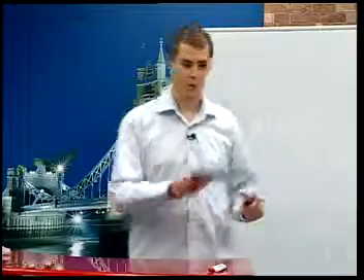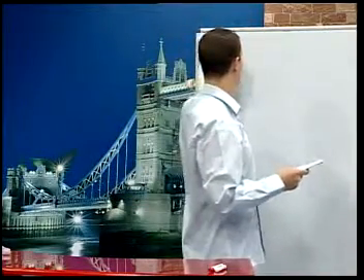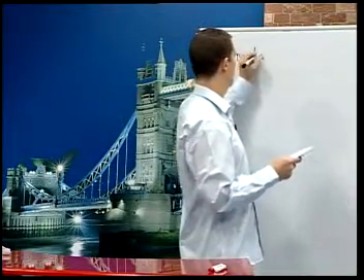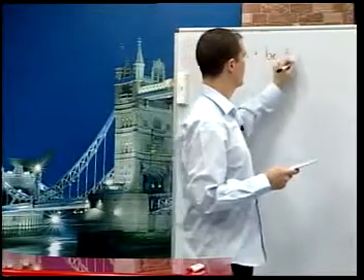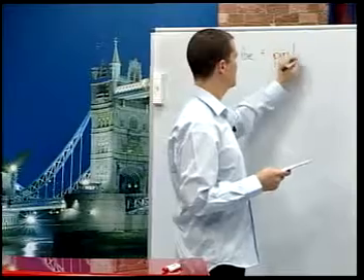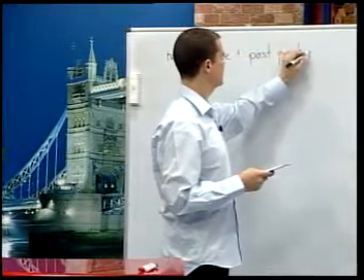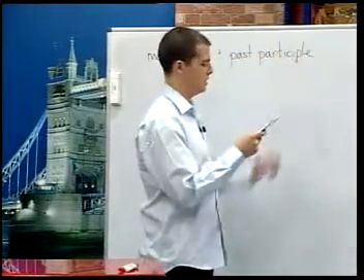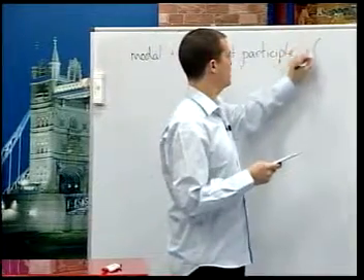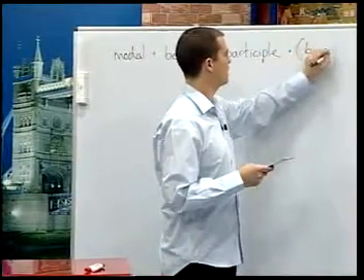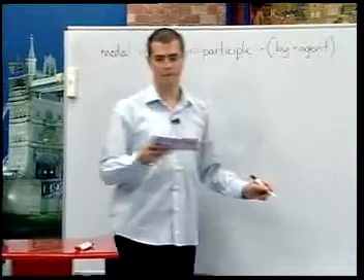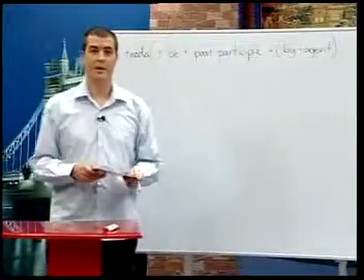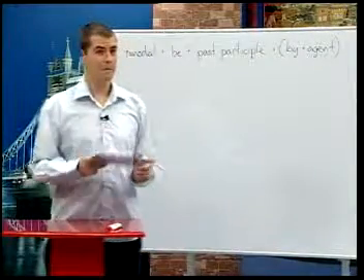The passive voice of modal auxiliaries is formed this way. We have the modal plus be plus past participle, and then by and agent if we want to use them. Okay, let's practice this then. I hope you remember these.